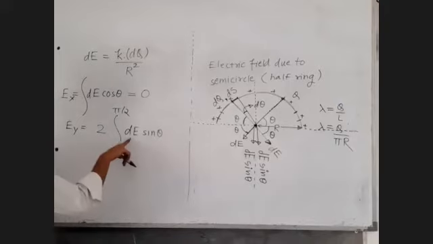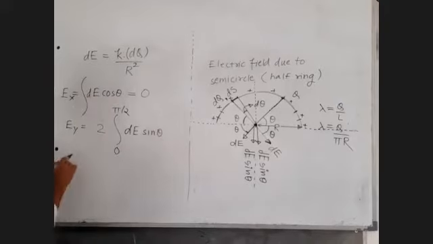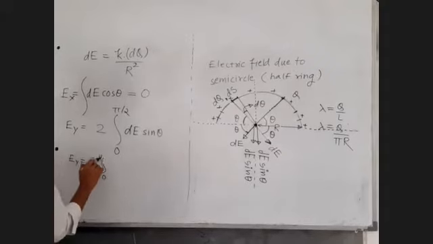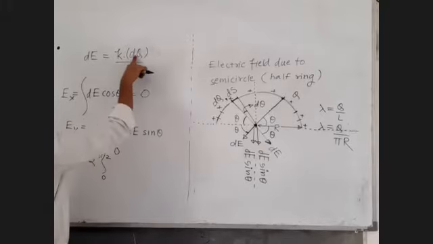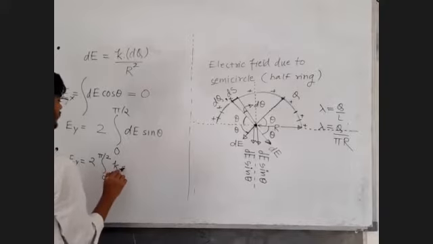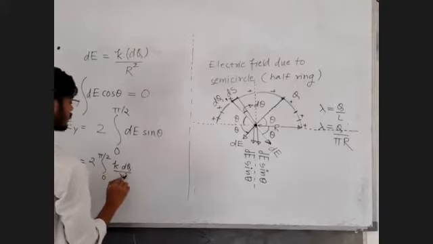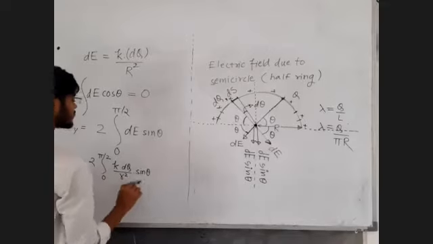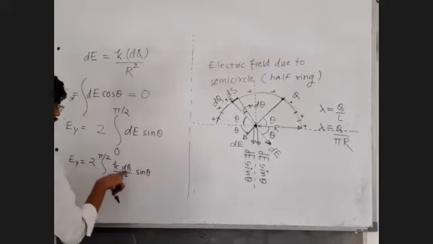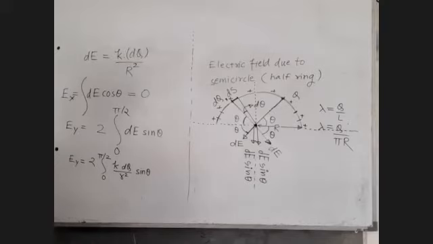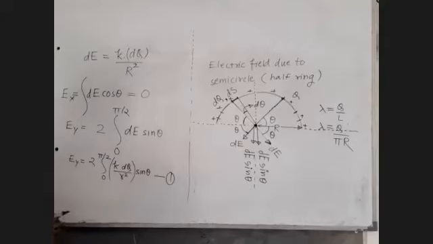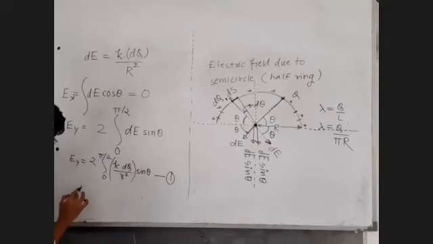Fine. But sir, what is this electric field dE equal to? Write down: 2 times, as it is, integration 0 to pi by 2 of dE. What is dE? K into dq upon r square, where k is 1 upon 4 pi epsilon 0, into sine theta. Sir, here we have limits of theta, so we have to bring d theta. We are not okay with this dq. Call this equation 1 and write along with me.